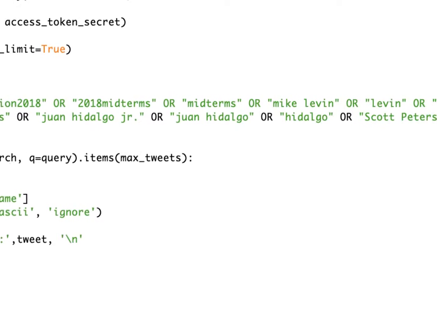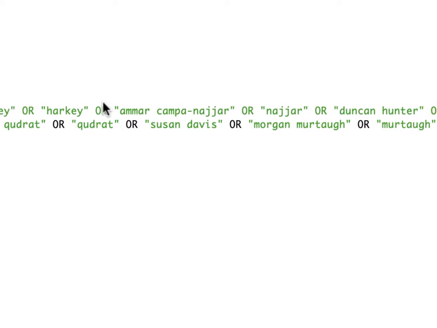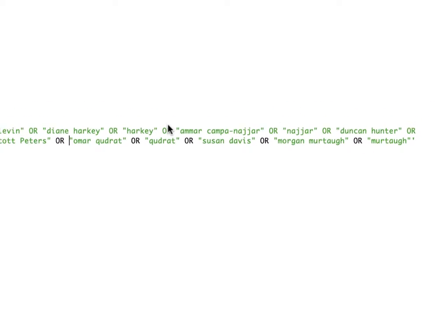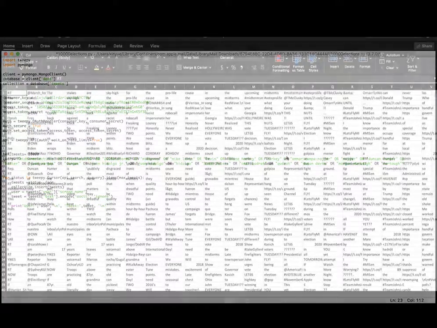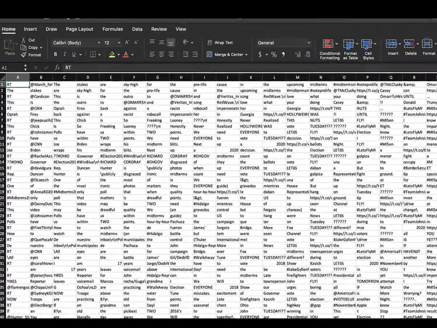Outlined here, you can see the code and more specifically, what keywords were used. For our keywords, we used generic tags that would help us find tweets about the upcoming elections, such as midterm elections, or elections 2018, along with the full and last name of each candidate. The data collected was then transformed into a CSV file, where we cleaned the data.